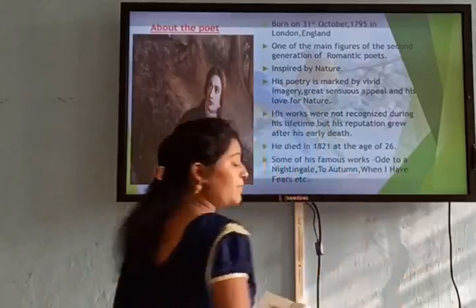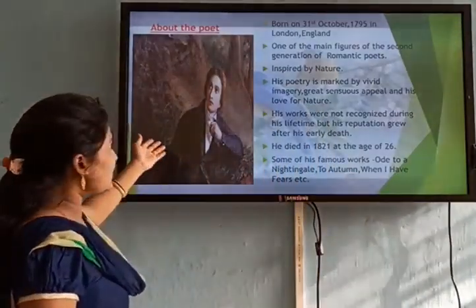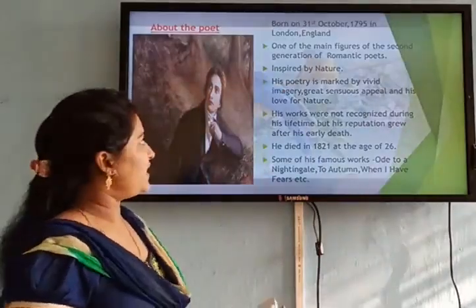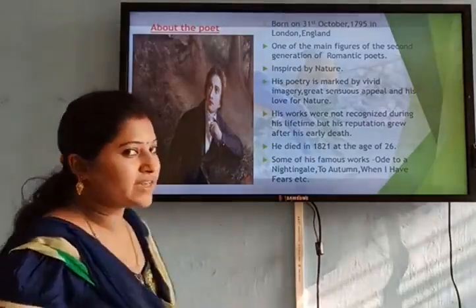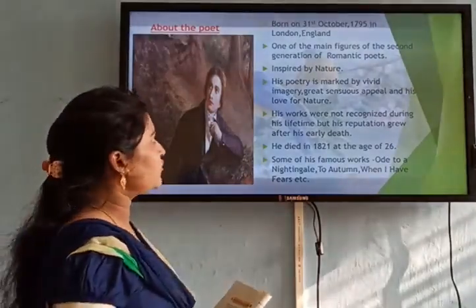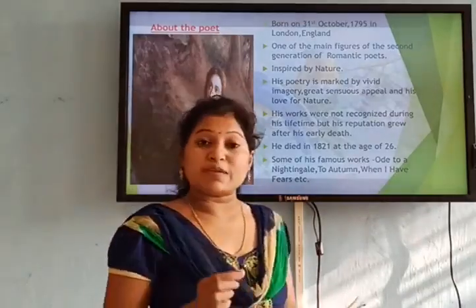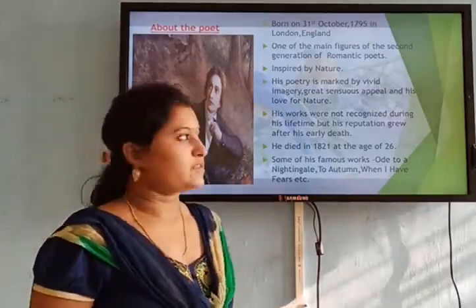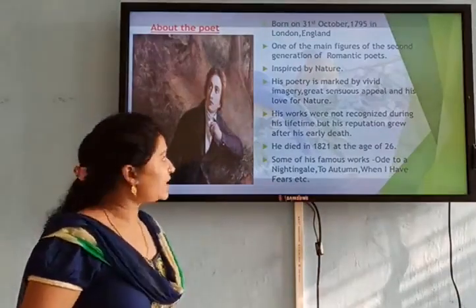Before we go on, let me tell you something about John Keats. So this is our poet. He was born on 31st October 1795 in London, England, and he was one of the main figures of the second generation of romantic poets. Romantic poets had a very special feature: all of them were lovers of nature. Similarly, he was also inspired by nature.